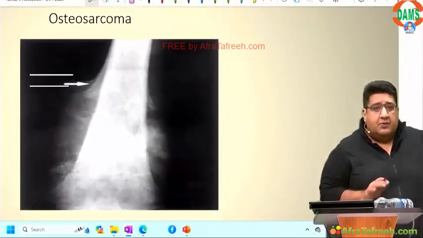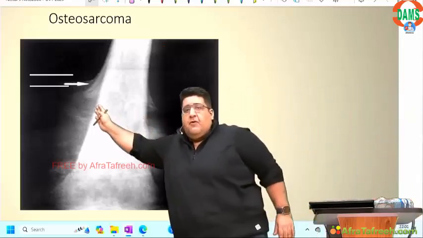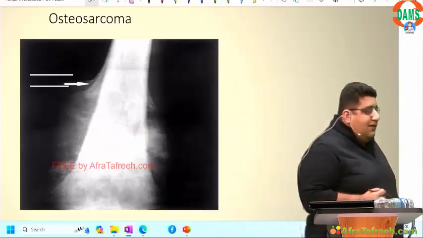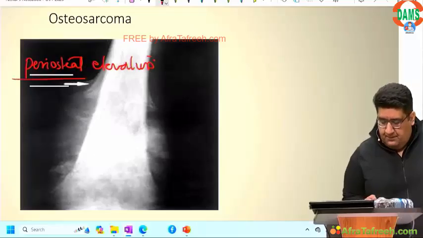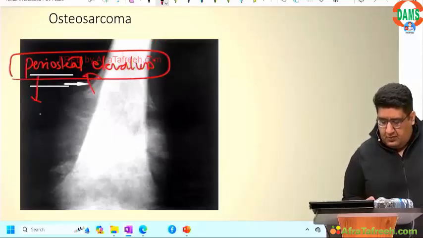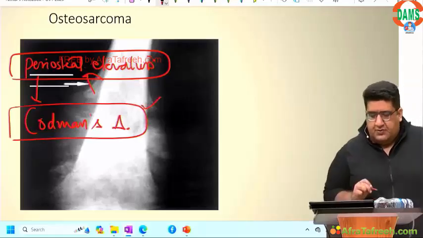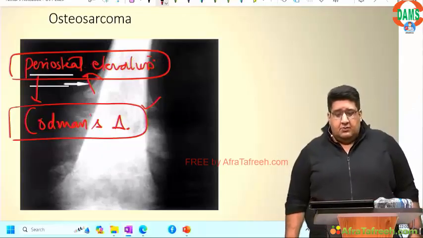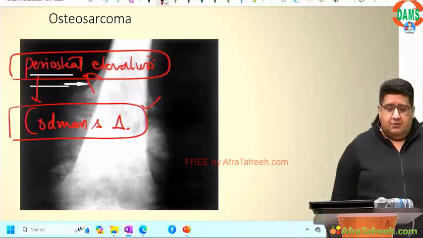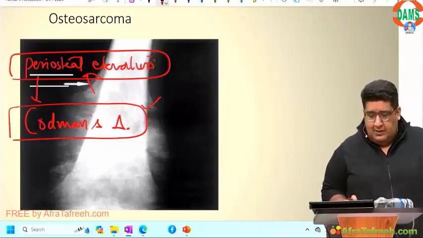Again osteosarcoma, but that's not important. What is important is that the tumor has expanded so much that it has tried to lift off the periosteum. So you can see the periosteal elevation, and this periosteal elevation that one can see here is what is called Codman triangle. Codman was a smart man. Codman's tumor, Codman's triangle. Codman's tumor is another name for chondroblastoma. Codman's triangle is an X-ray feature of osteosarcoma. Done?